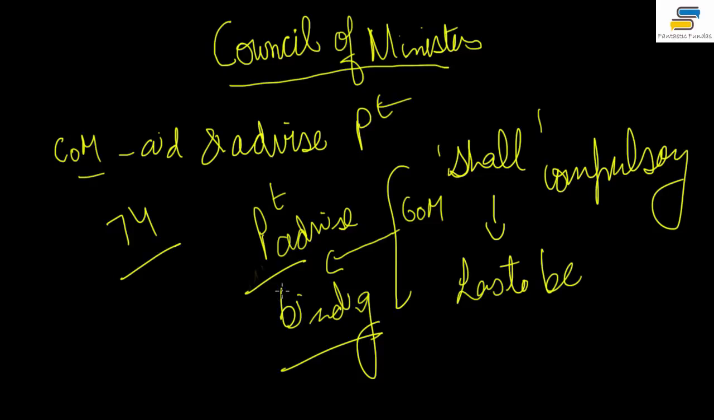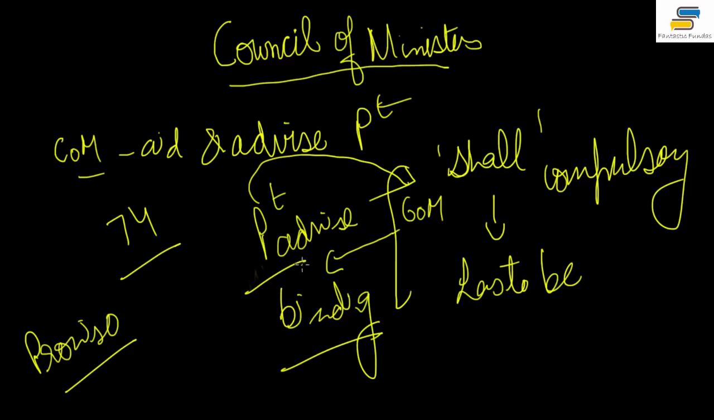But before I tell you that it is binding, you have to understand that if you read Article 74 clause 1 further, it says 'provided', which means there is a proviso clause, which says that the President may send this advice given by the Council of Ministers back to the Council of Ministers for reconsideration, okay. But if the Council of Ministers gives this advice back to the President, then he has to agree to it, right. He then cannot resend it, okay.